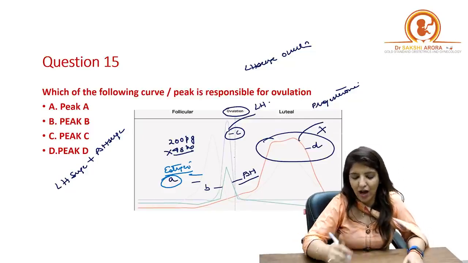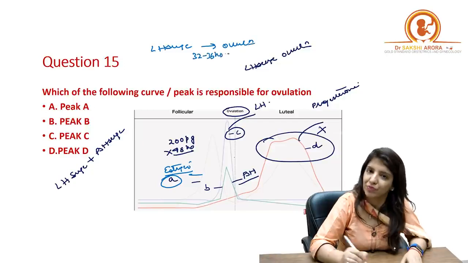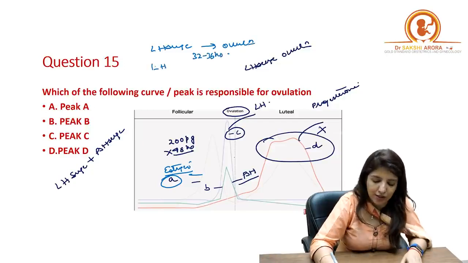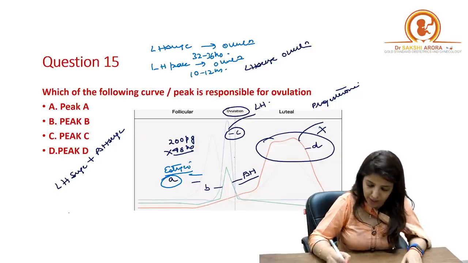Right? Now, if I ask you what is the time interval between LH surge and ovulation, your answer will be 32 to 36 hours. Right? But if I ask you what is the time interval between LH peak and ovulation, then your answer will be 10 to 12 hours. So this is the point.